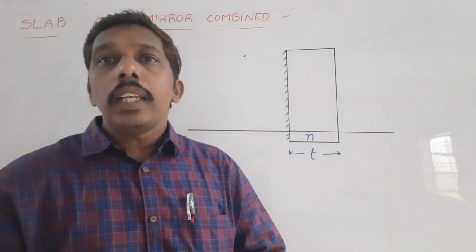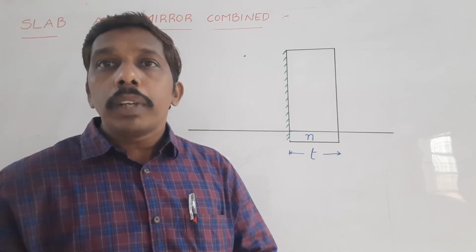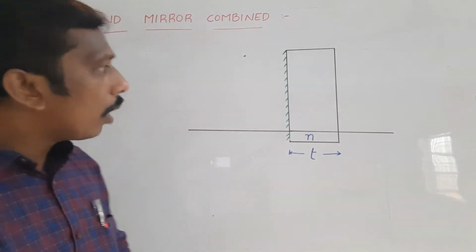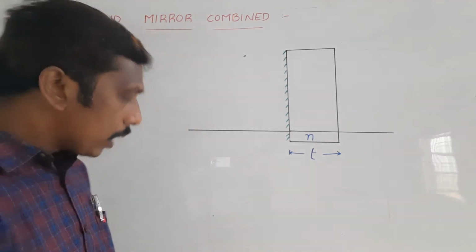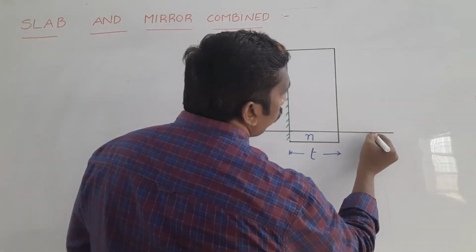Actually, in a glass slab, what happens? Refraction takes place. In a mirror, what happens? Reflection takes place.